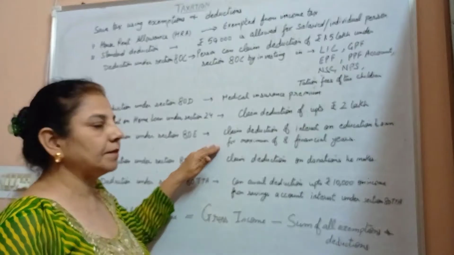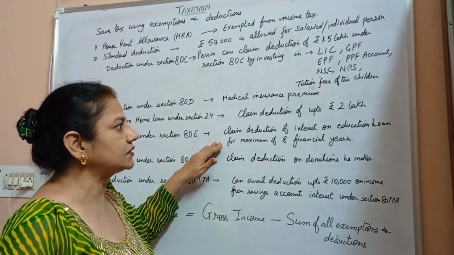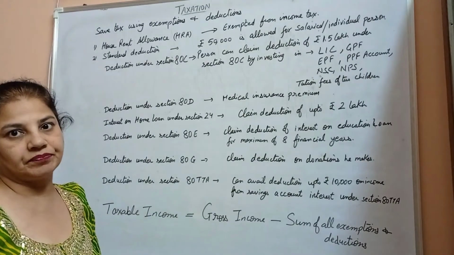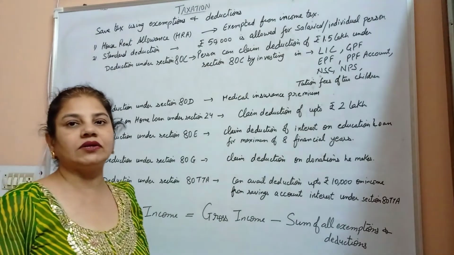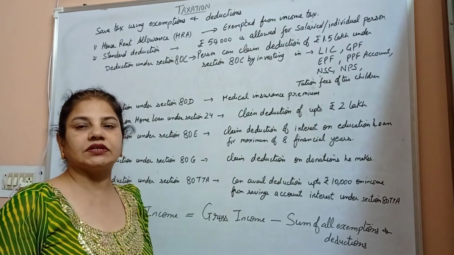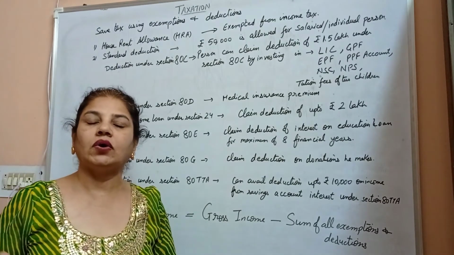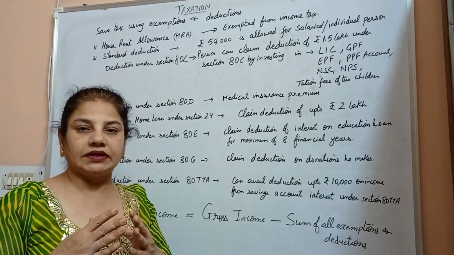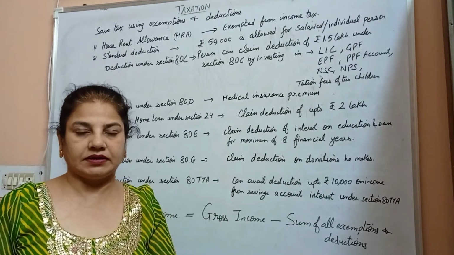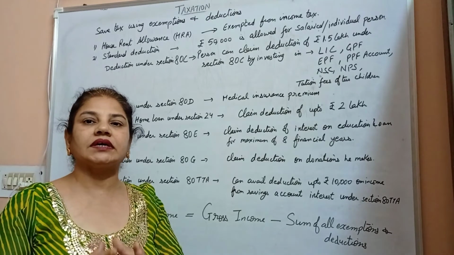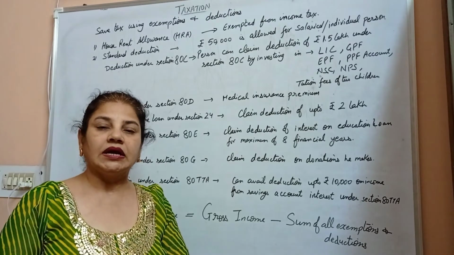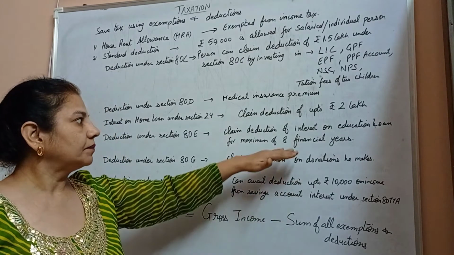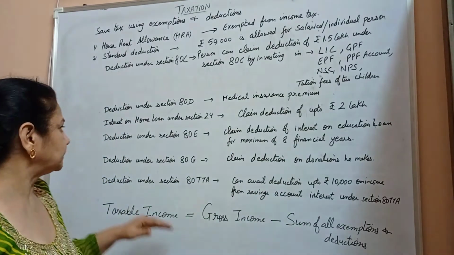A person can claim a deduction of the interest on an education loan for a maximum of 8 financial years. Suppose a person has taken a loan for his children's higher education in India or abroad, so he can avail that exemption on the interest on the amount he has taken. The exemption of interest is given for a maximum of 8 financial years.